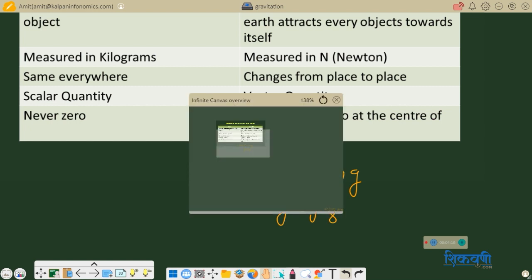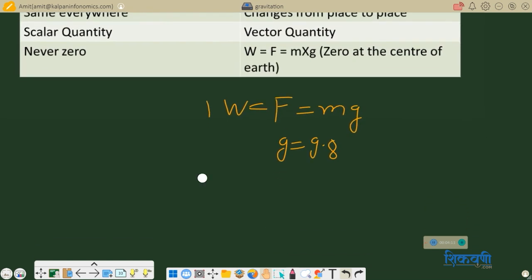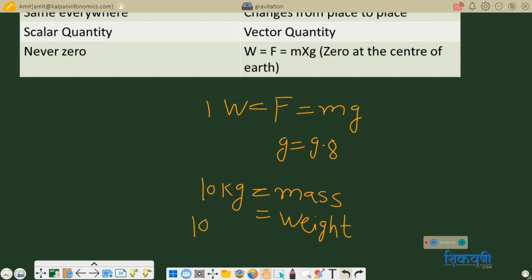Correct? Now, when I am talking about a 10 kg stone, when I am talking about 10 kilogram of stone, it means it is its mass, not weight. पण आपण जनरली काय म्हणतो, त्याचं वजन 10 किलो आहे, correct? But it is not correct. Its mass is 10 kg, and if I want to calculate its weight, then what I have to do? I have to multiply this 10 by 9.8. So when I multiply these two quantities, I will get the exact weight of that stone.